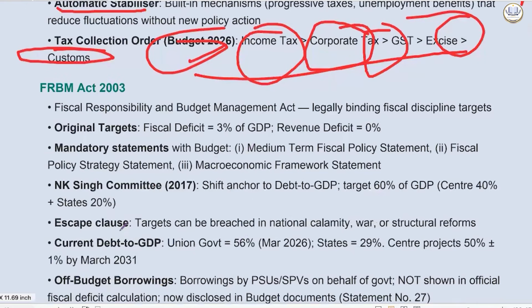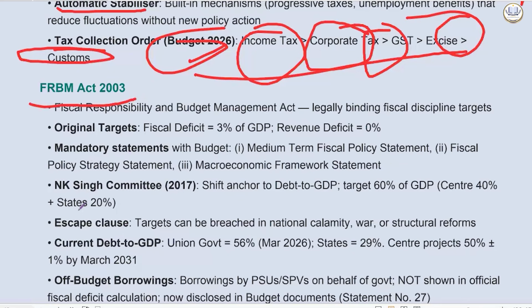Now you can see the situation of states is that they are giving more and more freebies. The situation of the debt in states, particularly states like West Bengal, Kerala, Madhya Pradesh, you will see that the debt is rising a lot. Now, this will create a kind of disaster in the economy. That is why there was an act enacted in 2003. It is called the Fiscal Responsibility and Budget Management Act 2003.